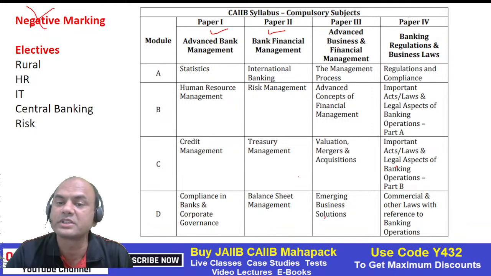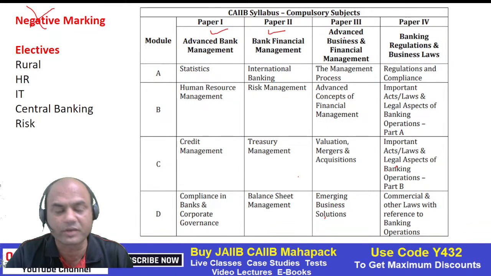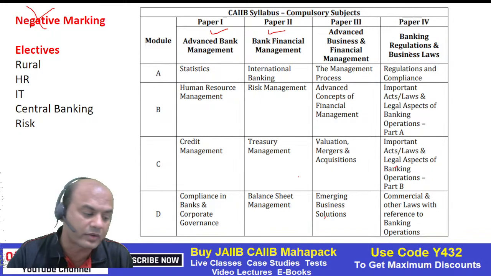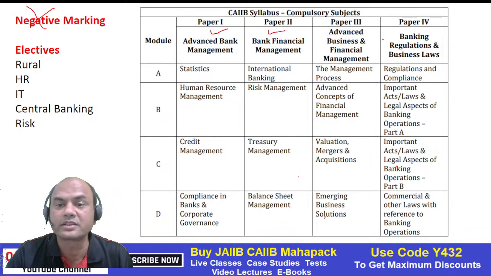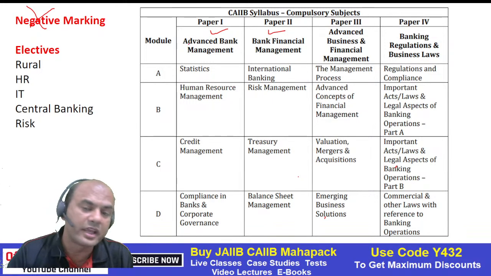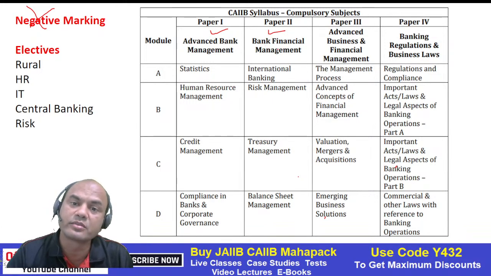ABFM means Advanced Business and Financial Management, a new subject. BRBL, Banking Regulation and Business Laws. So these 4 subjects are there, plus ABM, BFM also have been changed. Portion has been changed in these also.